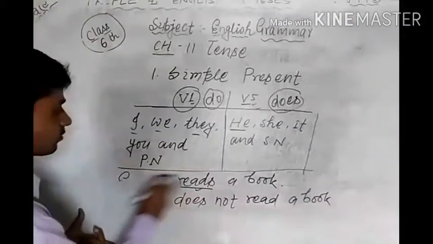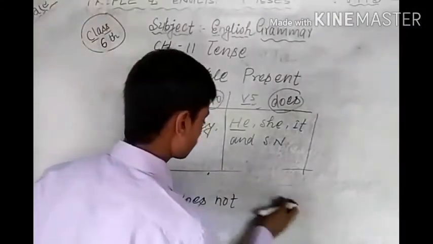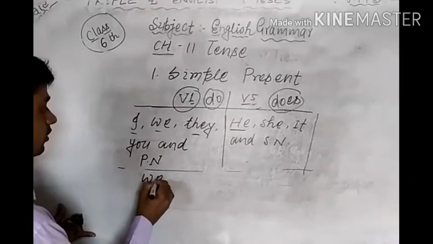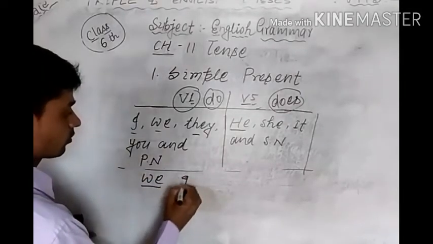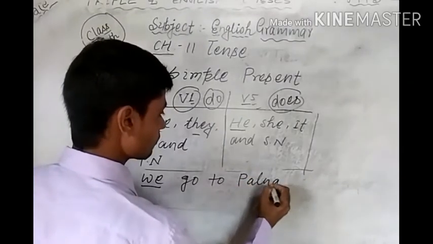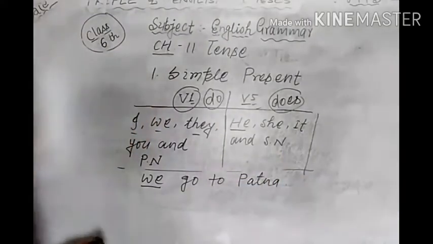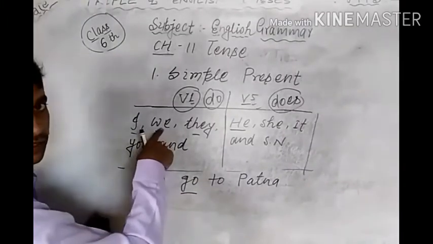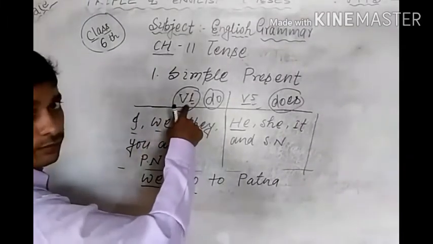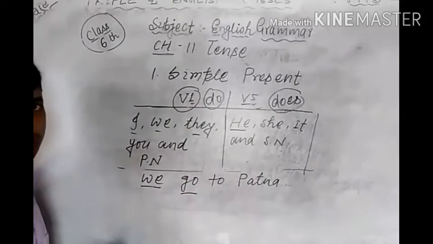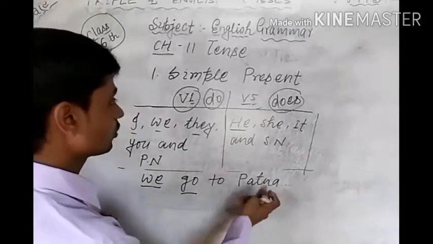In the second example you can understand also. Suppose that we go to Patna is given. How can I use go here? Because with we we use only V1. We, verb 1 and just after, other words. Okay, we go to Patna.